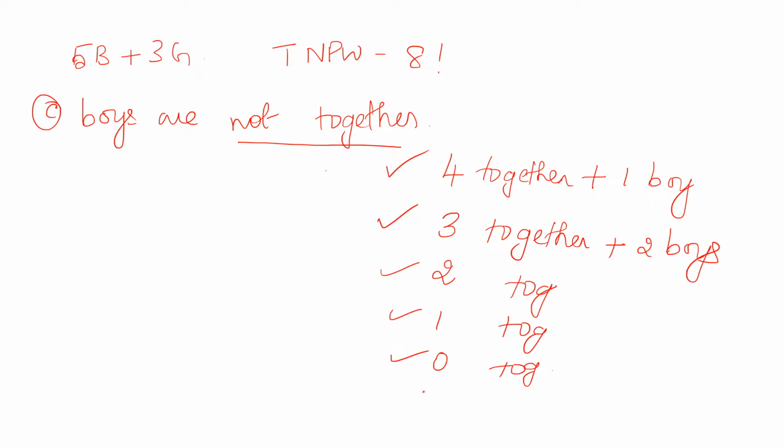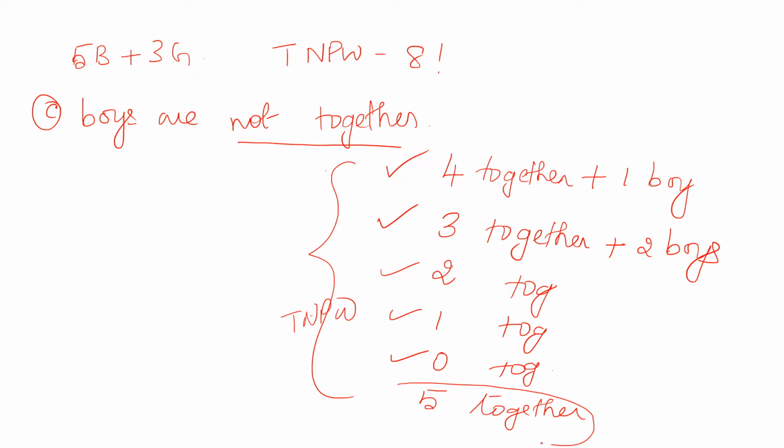But only one is left out. If we join 5 together, what will happen? We will get the total number of possible ways, right? So instead of finding out all these 5 cases, we can find the total number of possible ways, and this case of 5 together can be removed from it, right?